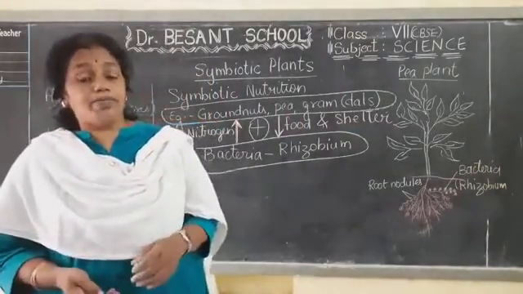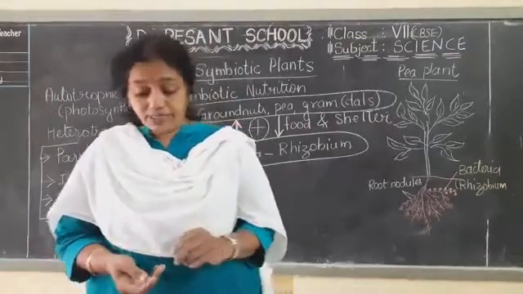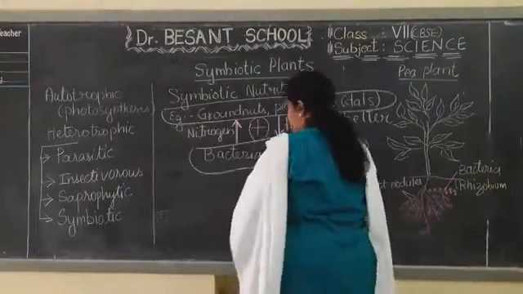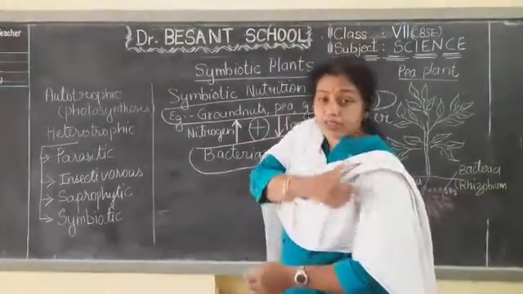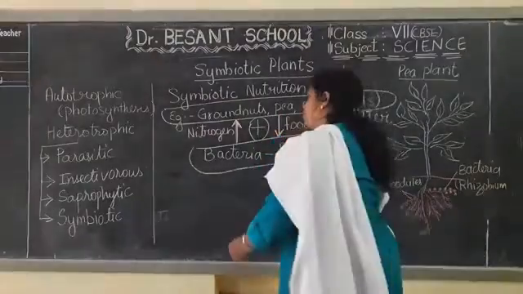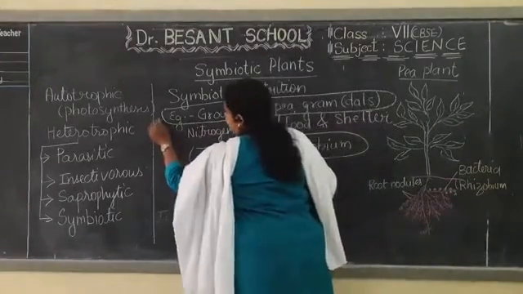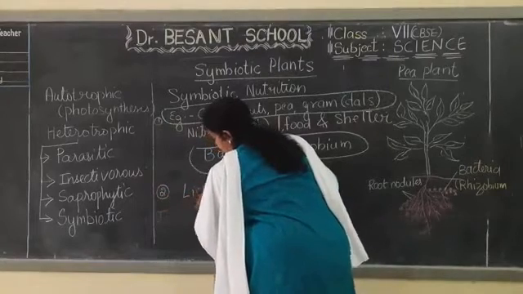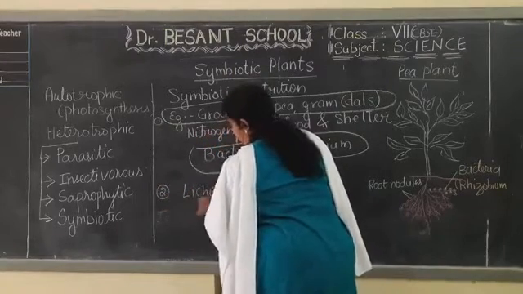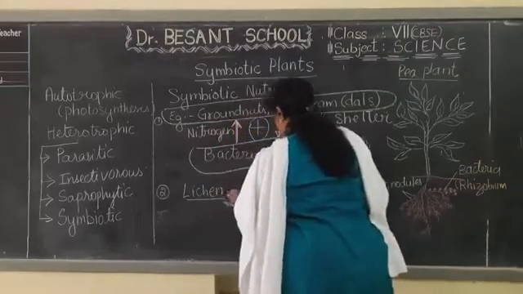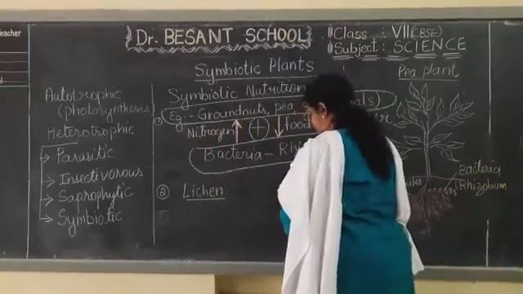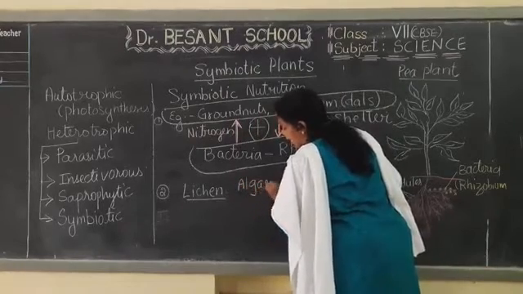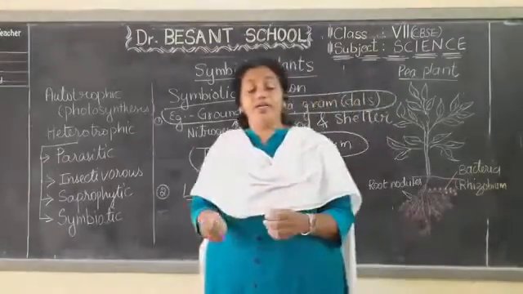There is one more example which is really great, and that example is lichen. Some of them pronounce it one way, others pronounce it another way. Okay, so this is the first example, and the second example is that of lichen. So where do you find? Here we see between algae. Okay, algae, what is this algae? Have you ever heard about algae? You have never heard, isn't it?